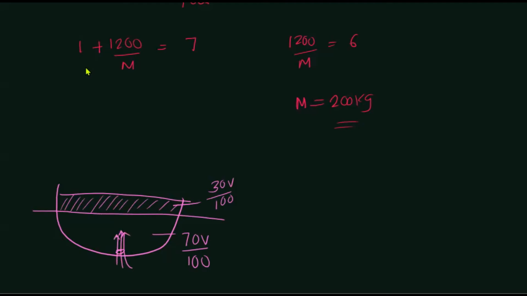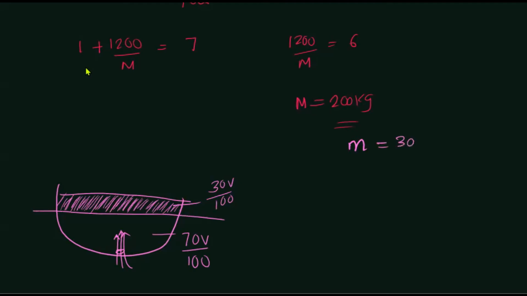The water will fill up. What is the amount of volume that the water has to fill up? It has 30% of the volume of the boat to fill, right? So therefore, let us assume the mass of water that comes in is, let's assume, M. So what will be the volume of it?